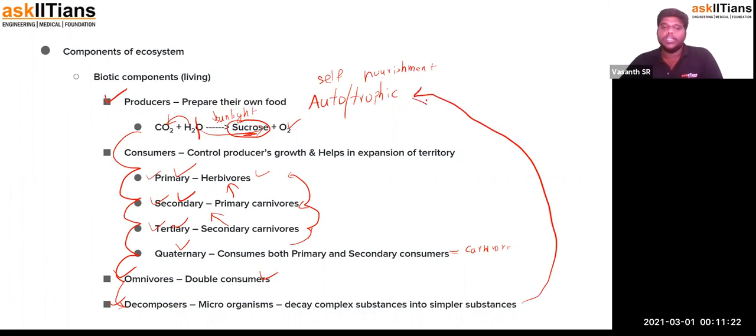This is done by decomposers. These are microorganisms and certain other animals which break down complex substances into simpler substances which can be used again by the producers for their successive growth. So these are the abiotic and biotic factors of the ecosystem. I hope everybody has understood what abiotic and biotic factors are.